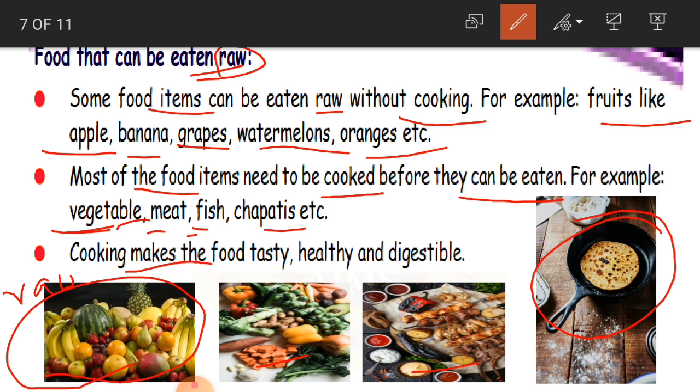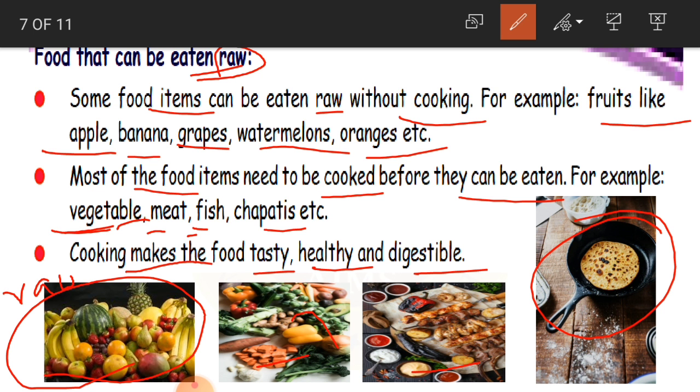And cooking makes the food tasty, healthy and digestible. So when we cook, we don't cook only that particular ingredient. Suppose you are making a vegetable curry, you don't put the vegetable on the stove and just cook it and then eat it.